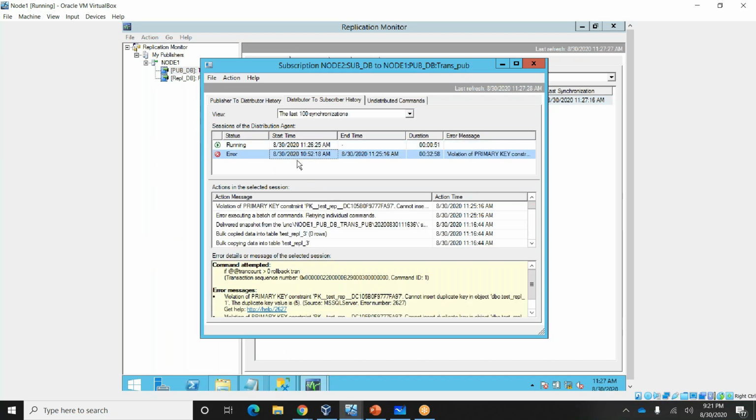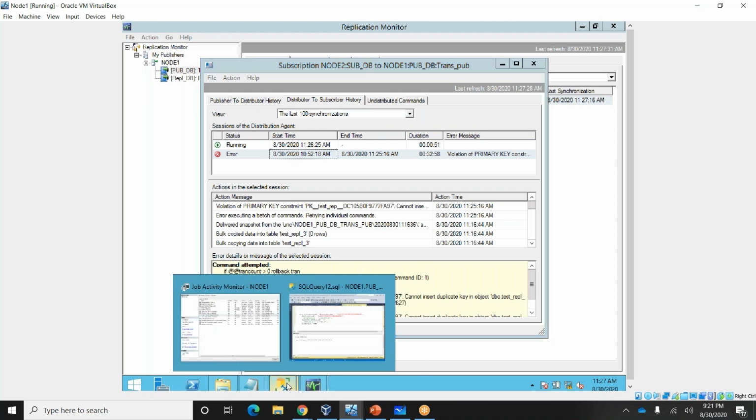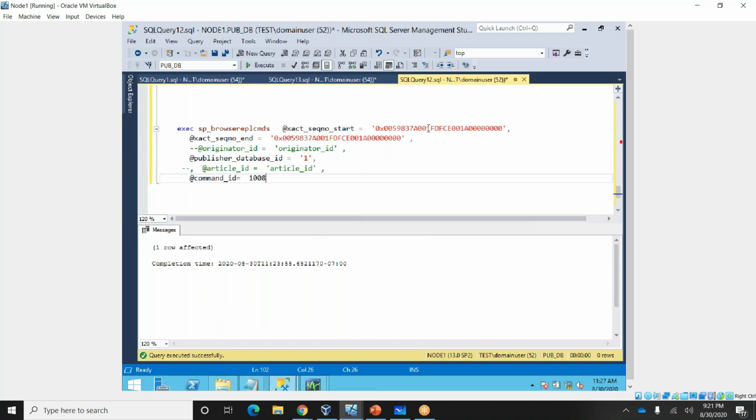Go here, you can see the sequence number. Copy the sequence number, and the command ID is 1. You also need to provide a publisher database ID.